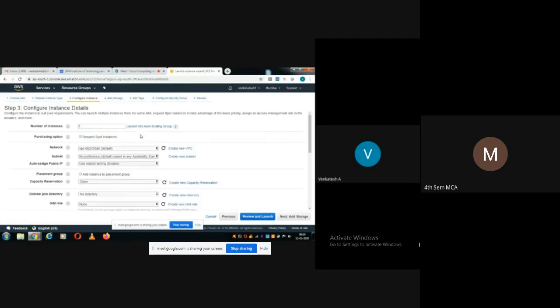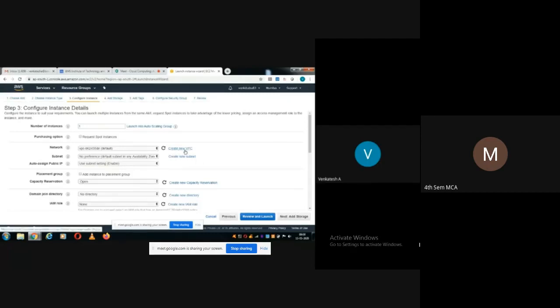Say for example, now you have chosen only one instance. After some time, you feel like you want one more instance. So there is a provision: dynamically you can add it. For that, you should enable this option here, and they will charge. I'm happy with one instance. I will not make any changes, and don't make any changes here.